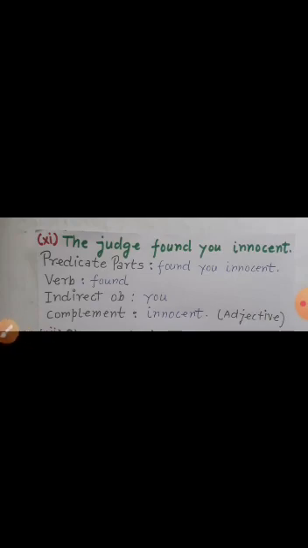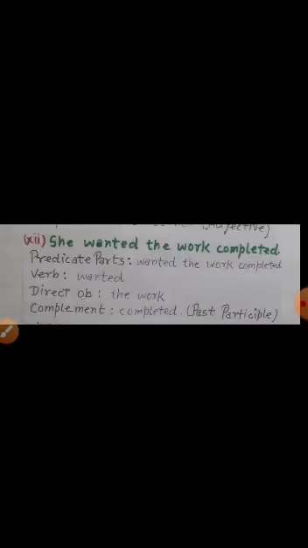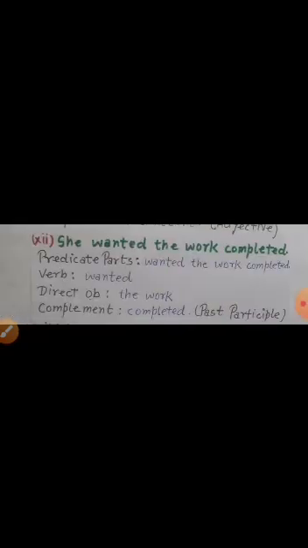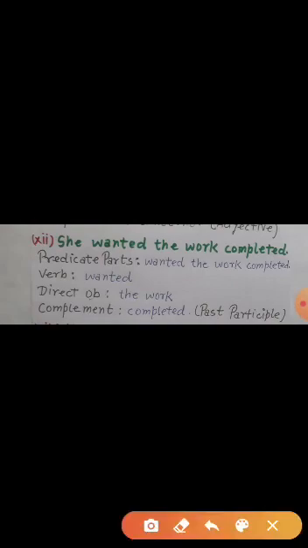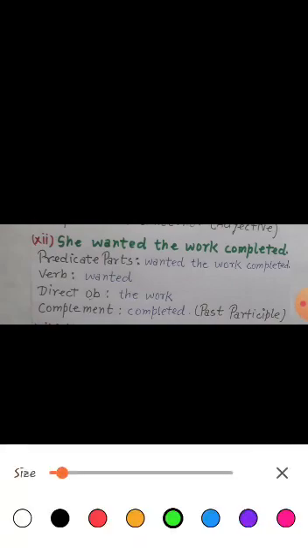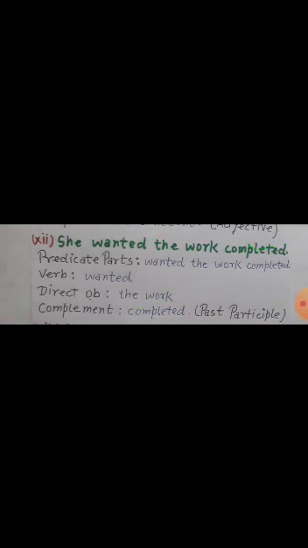Next is she wanted the work completed. Here there are two verbs, you can see, wanted and completed, but I will tell you again that in a simple sentence there is only one finite verb. So here completed is verb of course, but it is past participle type. It's a non-finite and the work is direct object. Now see here, the work is direct object and in this you is indirect object.